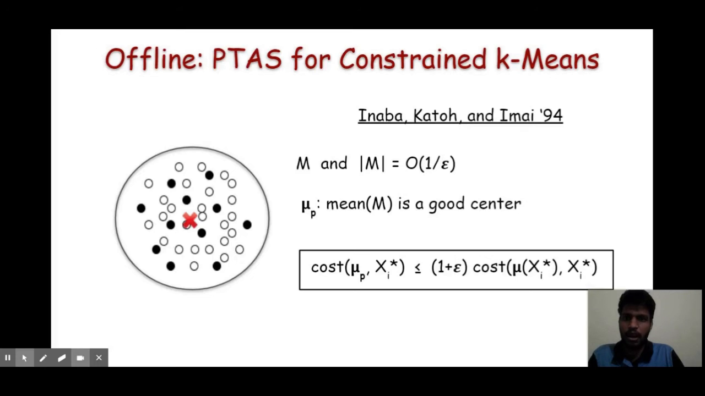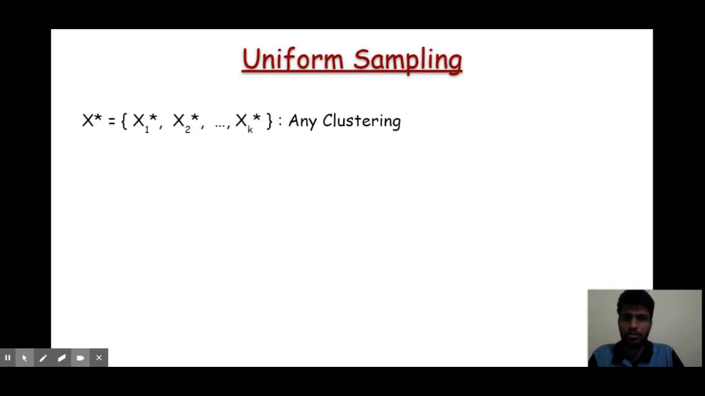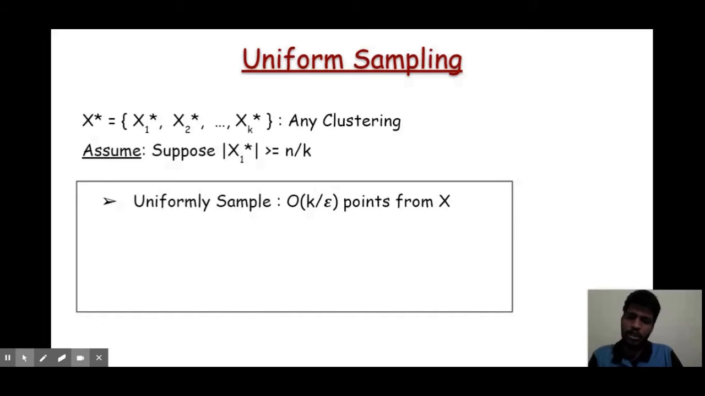Using this fact, we will now obtain a 1 plus epsilon approximation for any clustering. Suppose X star is any clustering of the dataset, and suppose the size of x1 star is at least n by k. To apply the previous result, I need to sample 1 by epsilon points from x1 star, but I do not know where x1 star lies. So I am going to uniformly sample k by epsilon points from the entire dataset. Note that the size of x1 is at least n by k.